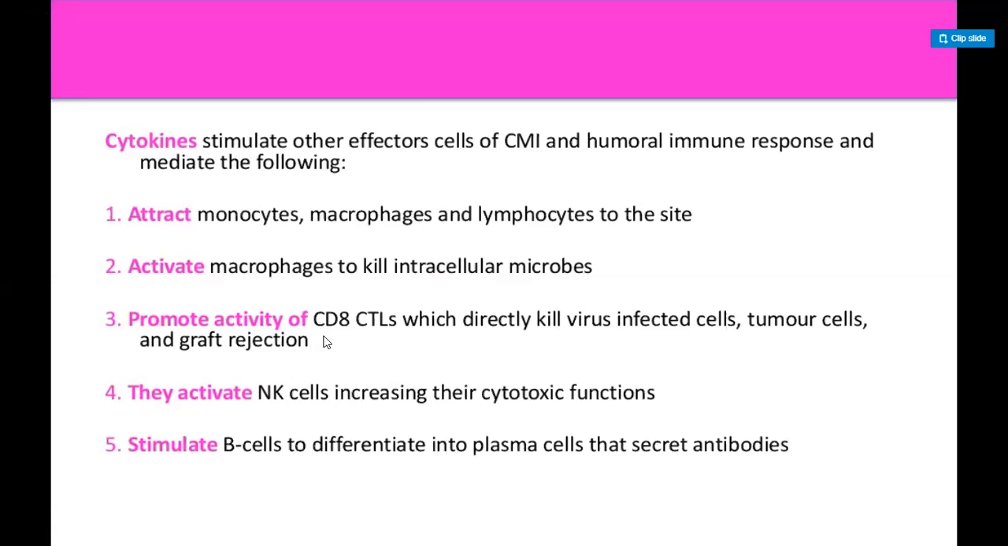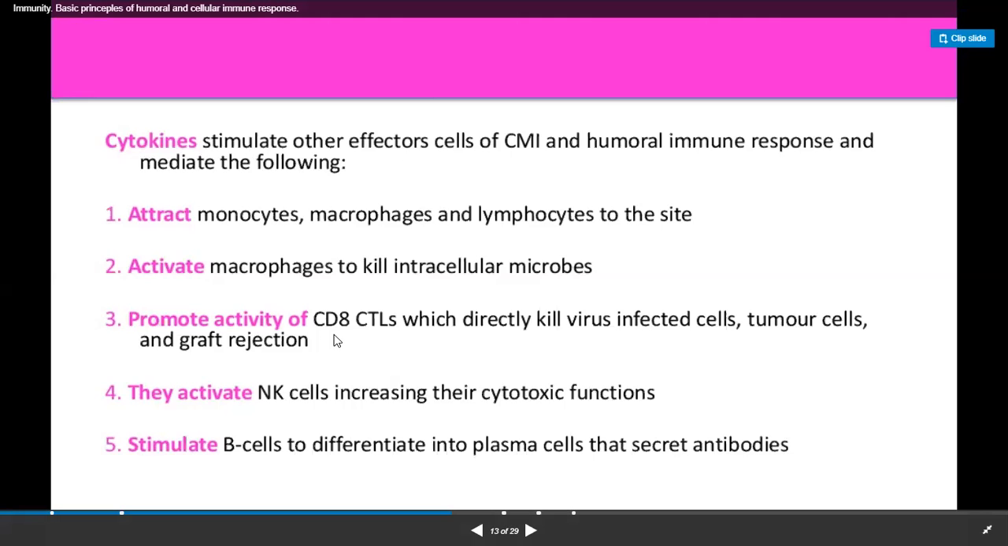So this is the major role of cellular immunity: not only do they activate the cells of the immune system, that is cellular immunity, but they also trigger the humoral immunity. Okay, so in the upcoming lecture we are going to discuss the topic humoral immunity.